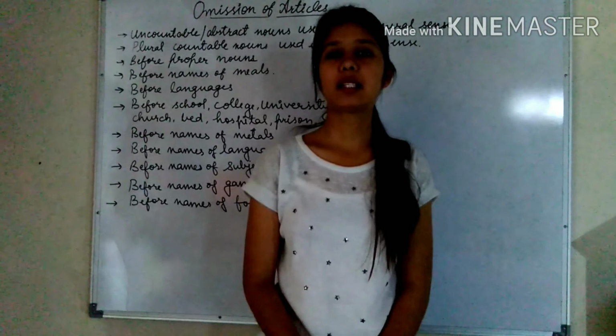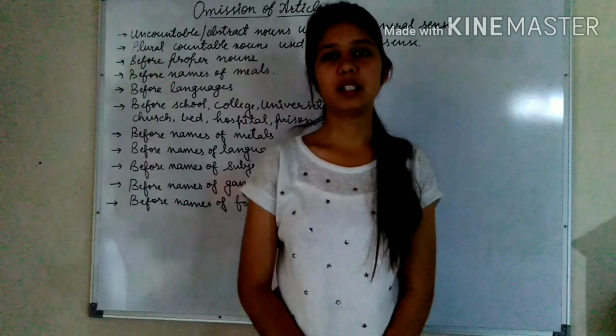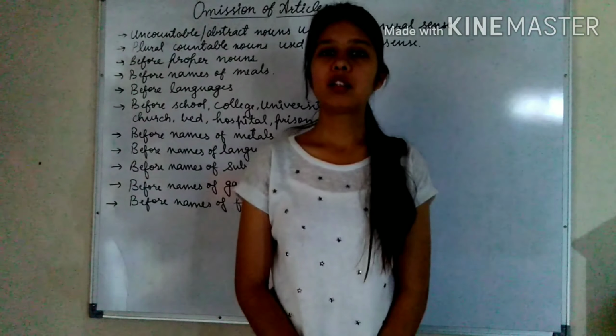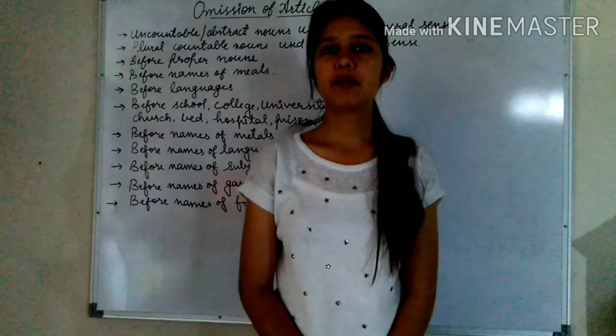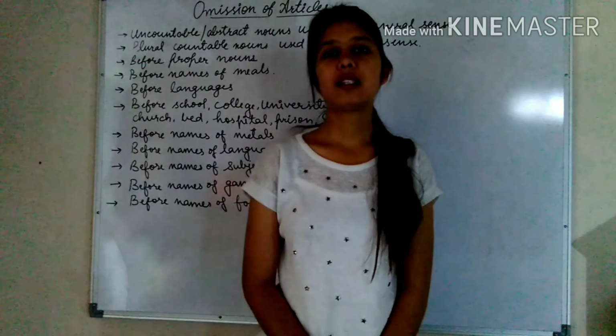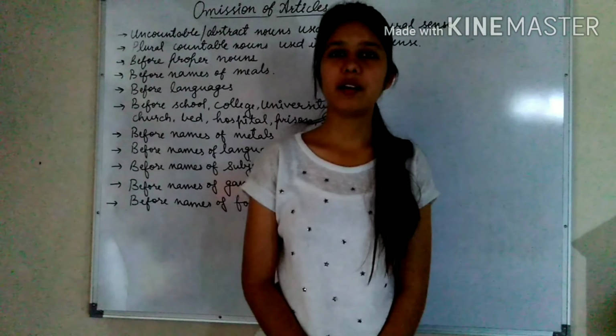Articles act as determiners and determine a noun. There are three articles: a, an and the. These three articles are divided into two types, definite article and indefinite articles. The is the definite article, while a and an are indefinite articles.